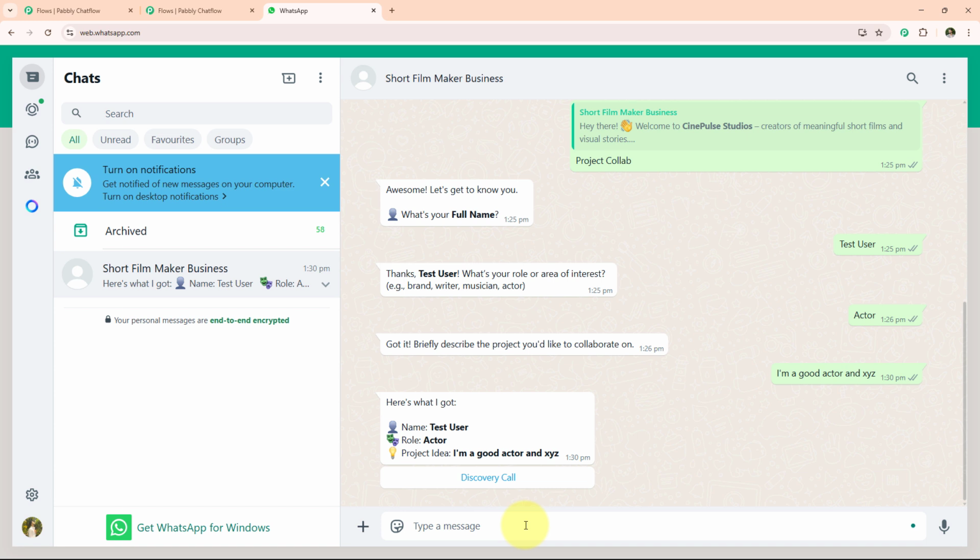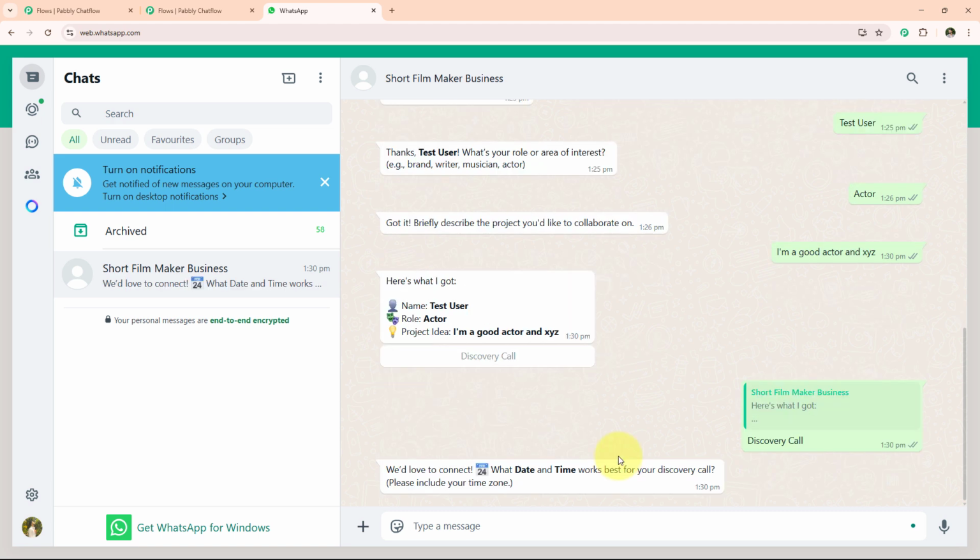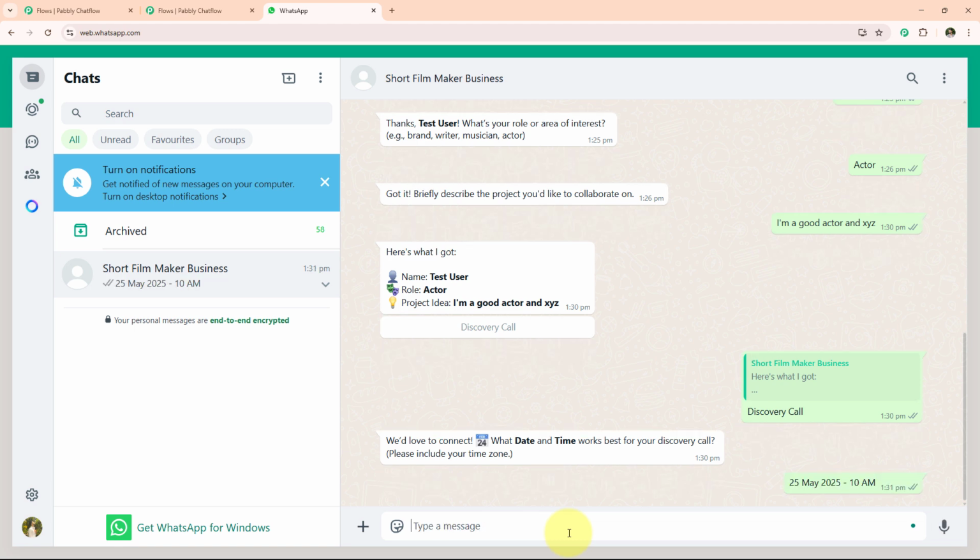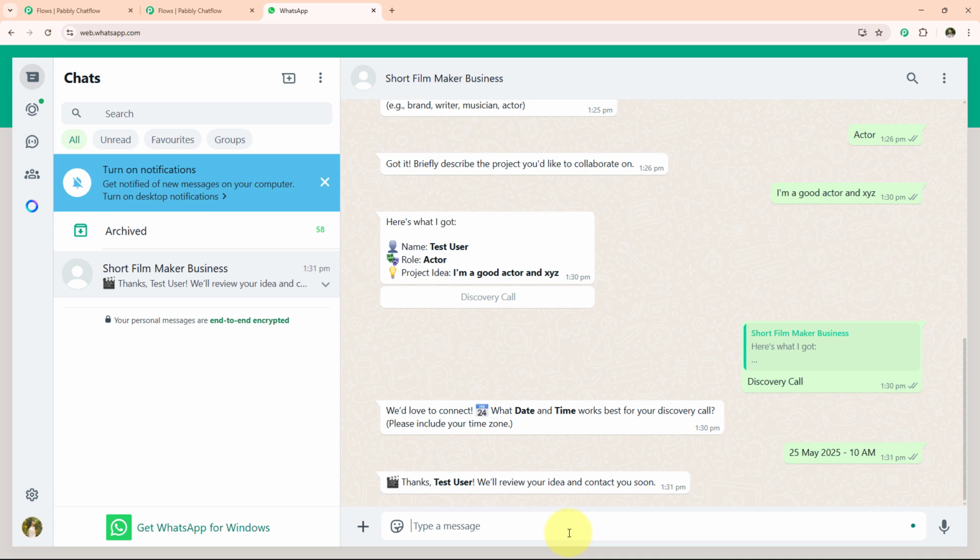"Here's what I got. Name test user, role actor, project idea." Now we have an option, discovery call. If you want to connect on a call, simply click on it. After clicking, we have another option. In this, we enter date and time, 25 May 2025 and time 10 AM. After typing date and time, I'm getting our last message. "Thanks test user, we will review your idea and contact you soon." So you will see I'm getting the responses. Now go back to our Chatflow section.